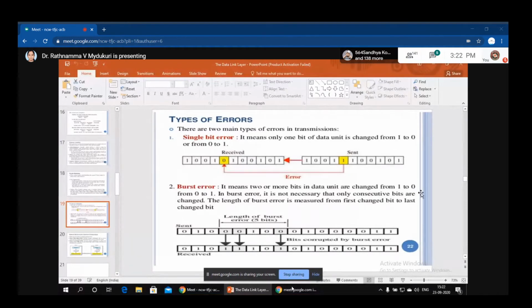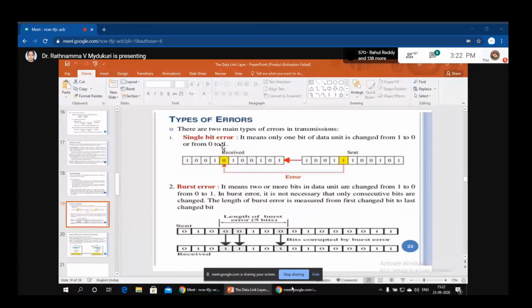See here, this is the sending data and this is the received data. In the sending data, the position we are showing with the yellow mark is actually 1, but it is received by the receiver as 0. Only one bit is modified here, so we call it a single bit error.